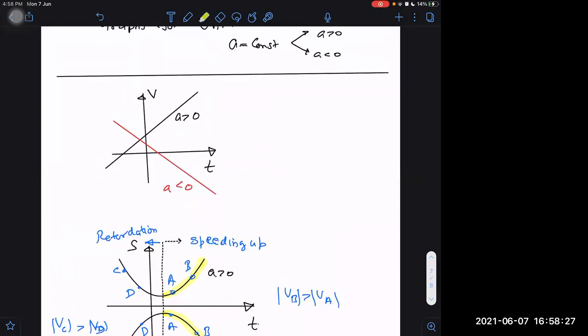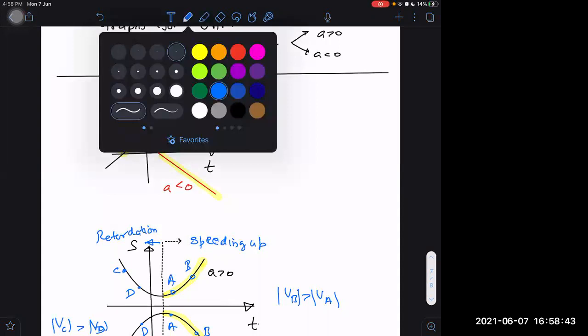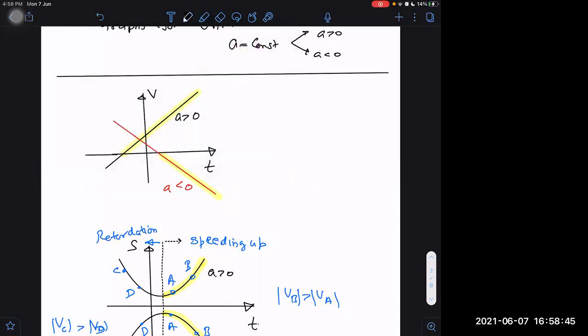How to tell which graph is speeding up in our VT graph case? This is speeding up. This part is also speeding up. I hope you are getting the idea, but I am saying which is speeding up. Not tan theta. Tan theta is negative in one case and positive in the other.